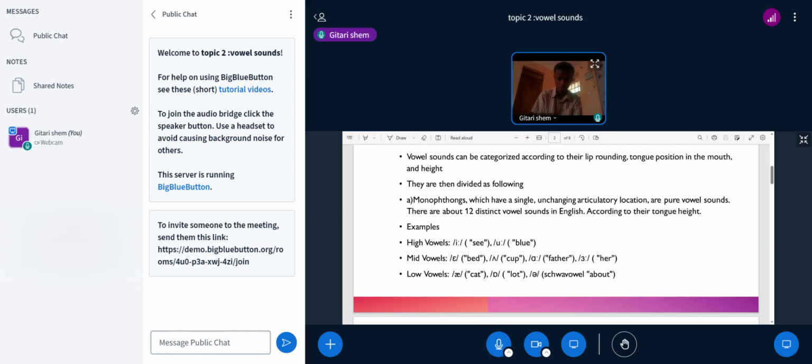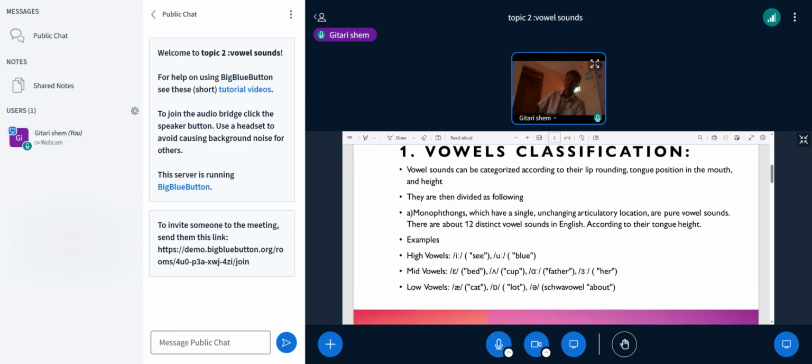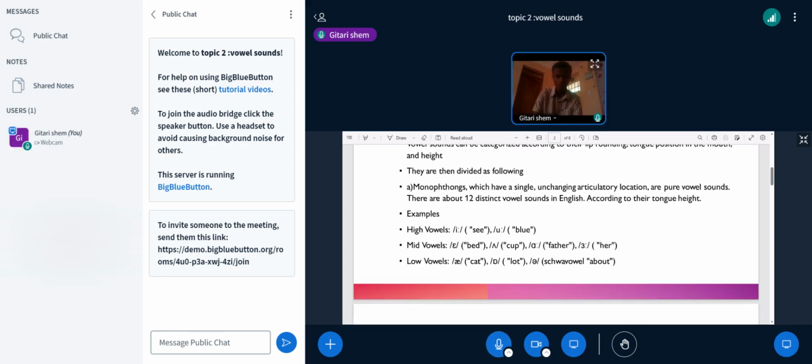Vowel E, as in see. Vowel U, as in blue. Those are high vowels. This means that in the IPA table they are classified as high vowels. Number two, mid vowels. E, as in bed. O, as in cup, and A, as in father. Those are examples of mid vowels.